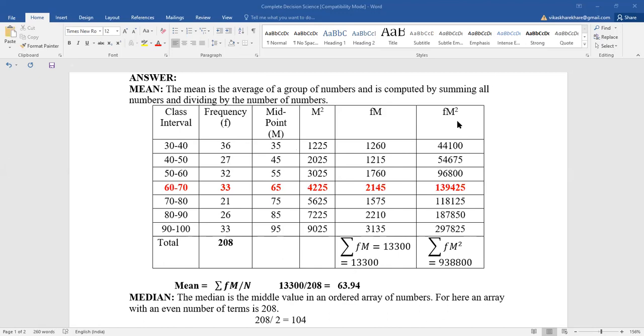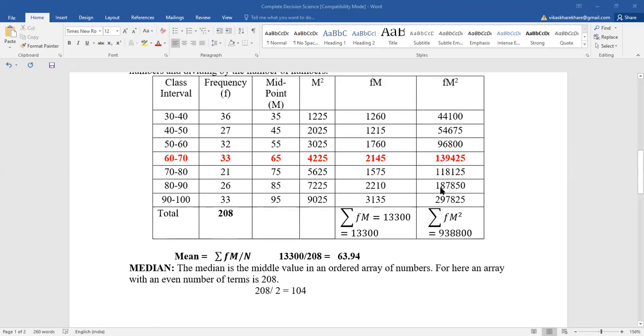After that, we identify the value of Fm square. So F, the value of frequency, times M square: 36 into 1225 is equal to 44100. So then we also identify the value of Fm square for the rest.